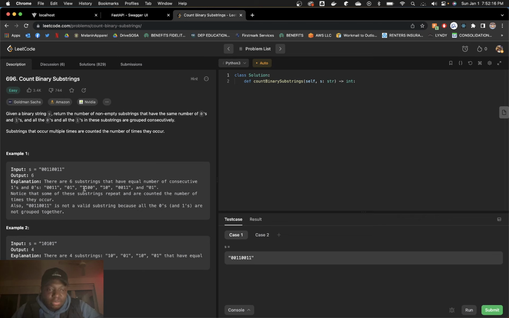Okay. So as we're iterating over the string, as we do with string problems, what are the conditions we're checking for? If we have a 0 followed by another 0, we can either have another 0 or 1, and we only count it if we see the same number of ones that we saw in zeros.